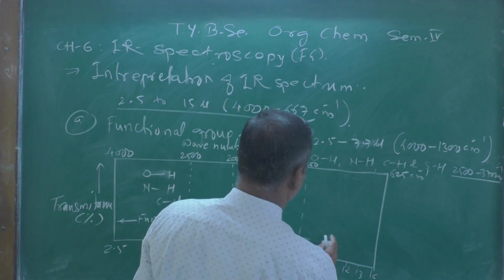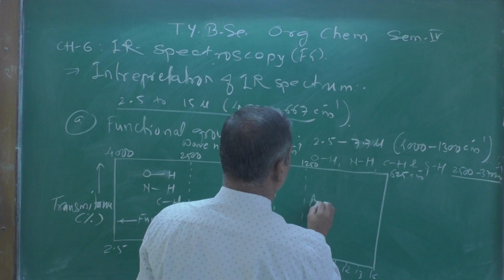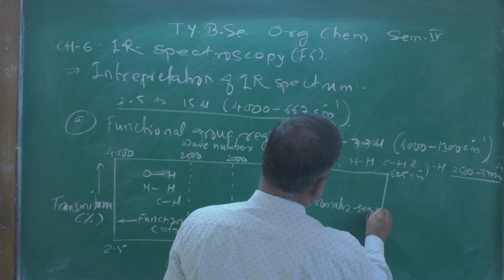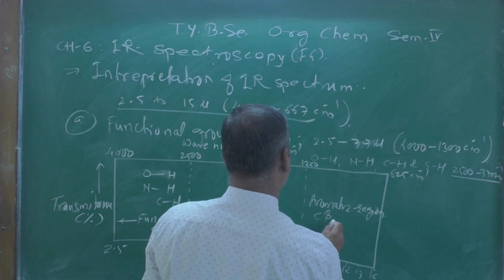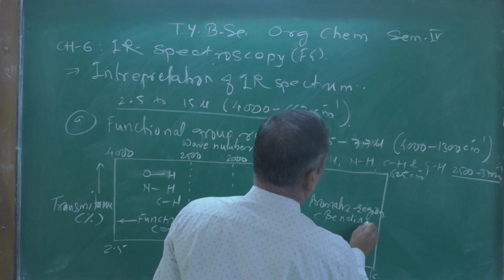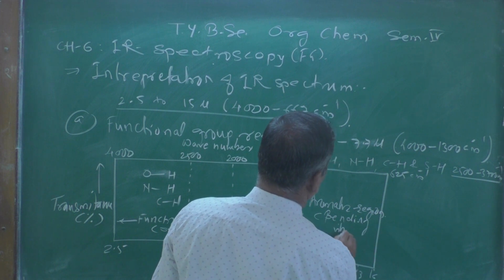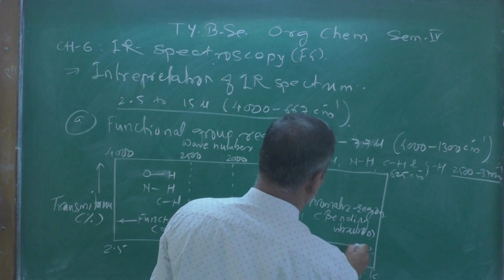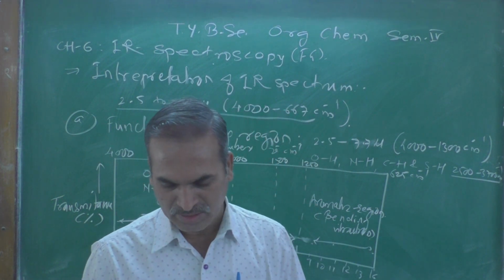And now here is the bending, aromatic region, where bending vibrations generally occur, and this is generally from here to here.